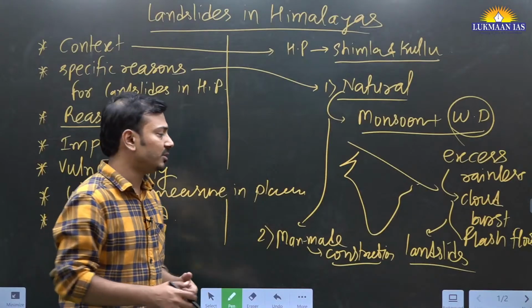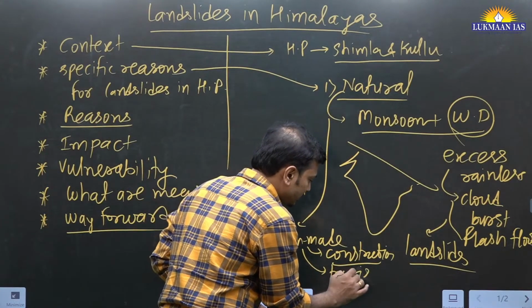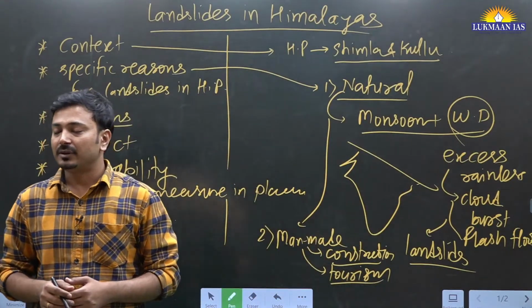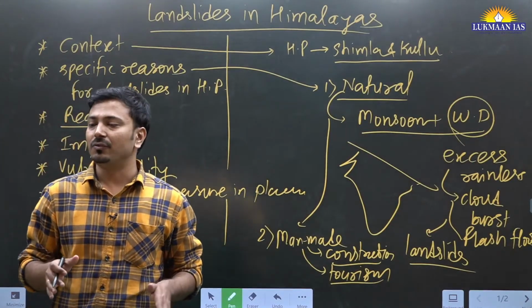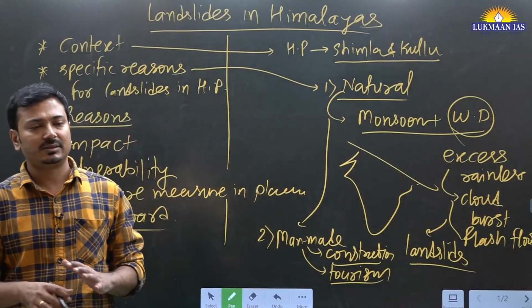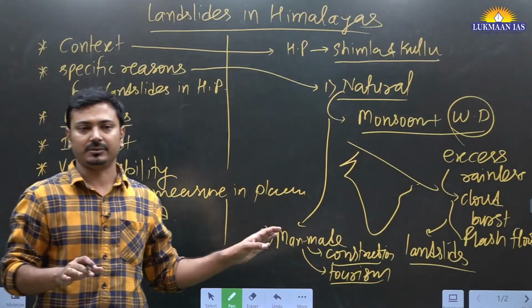So unsustainable tourism practices also. Unsustainable tourism practices, this is one of the reasons. Thereafter, for construction of all this infrastructure, there is clearing of forest, so deforestation is also there. Yes, these are the common man-made reasons you can mention for Himachal Pradesh.